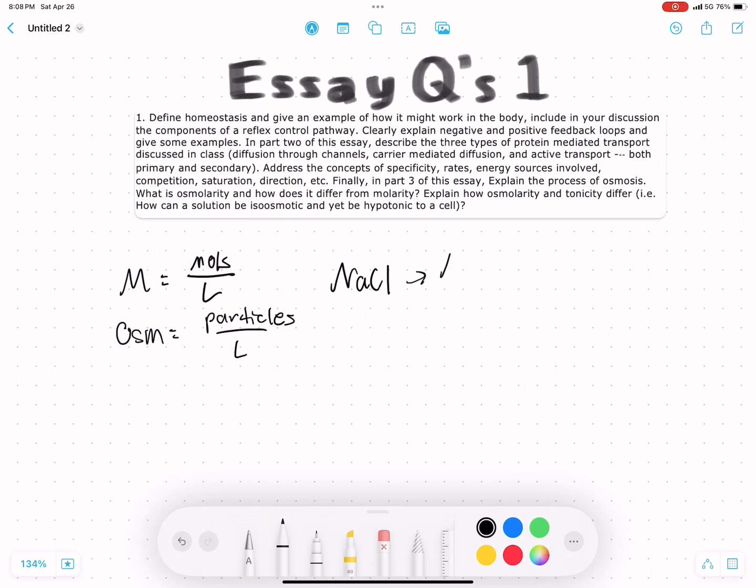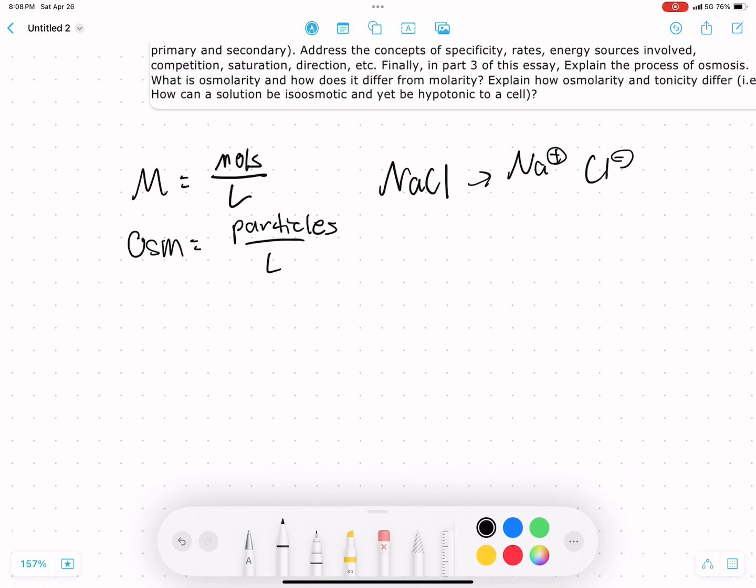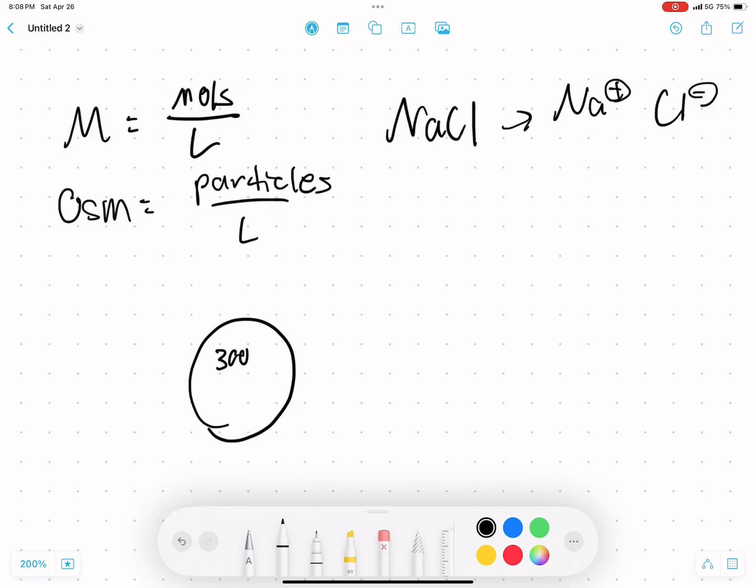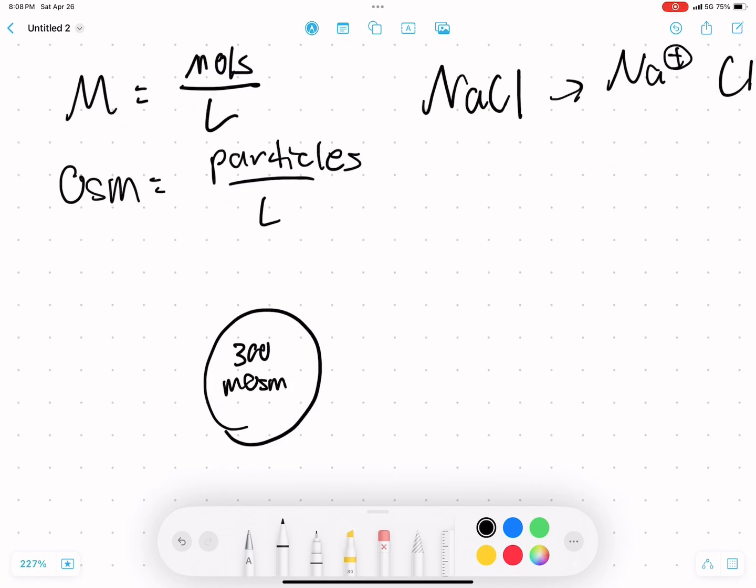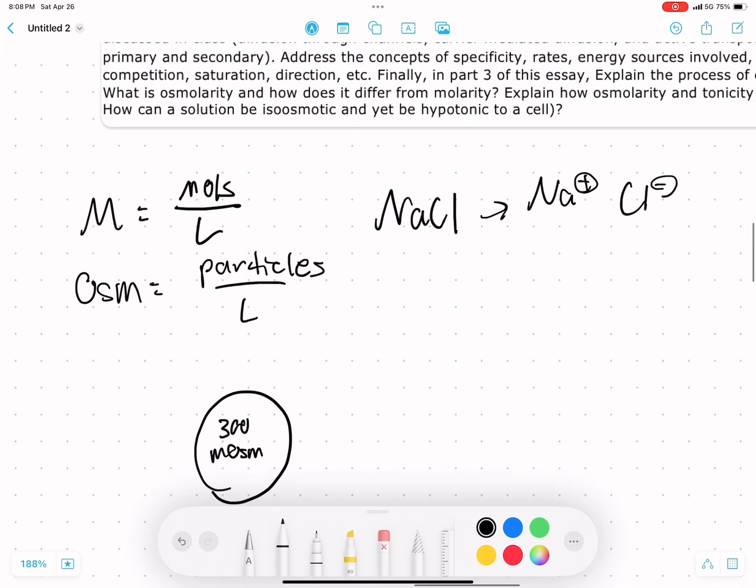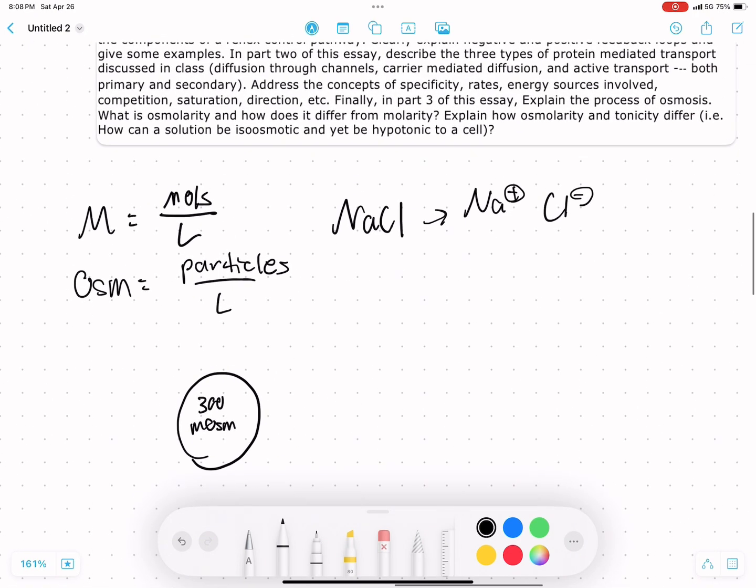And so if we're looking at molarity, these are going to split up into sodium and chloride ions. And so we technically have 2 moles of solutes if we have 1 mole of NaCl in solution. But if we're looking at osmolarity, 1 mole of NaCl is just 1 osmole of stuff in solution. And so it makes our math a lot easier that way. And so the typical cell has an osmolarity of 300 milliosmoles. And so that's going to be kind of like our reference point.